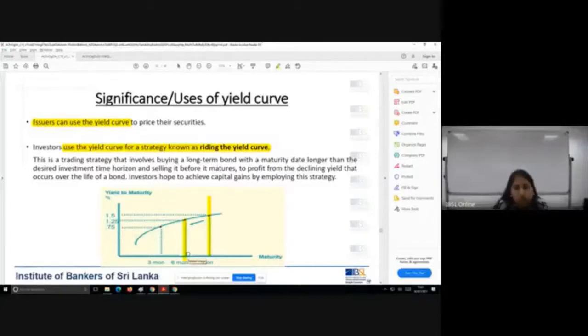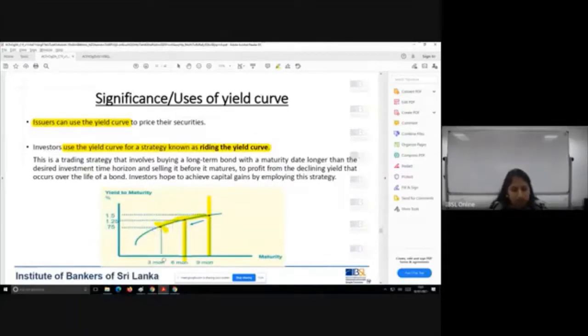But you go and invest in an instrument which is at 9 months. The 9-month instrument is at 1.5%, whereas a 6-month will only get you 1.25. Now, when the remaining term to maturity keeps decreasing, the interest rate is going to come down. And you can sell it off at this point.